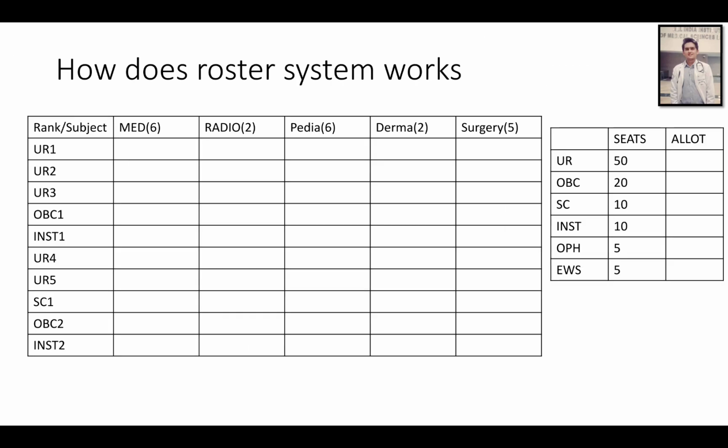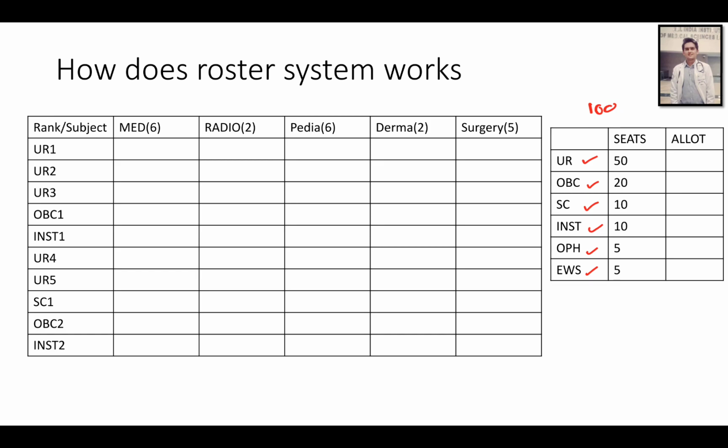Now, how does the roster system work? Suppose there are 100 seats. Let's say INI offers a total of 100 seats. Out of these, INI has to offer 50 seats to UR, 20 to OBC, 10 to SC, 10 to institute, 5 for handicapped students, and 5 for EWS. Suppose this is the reservation.